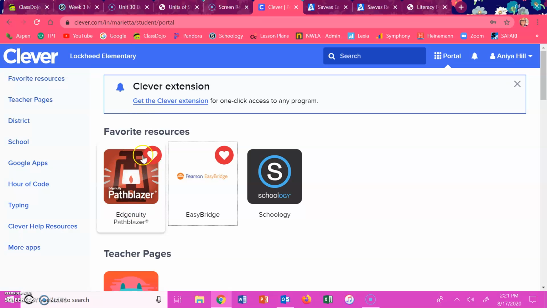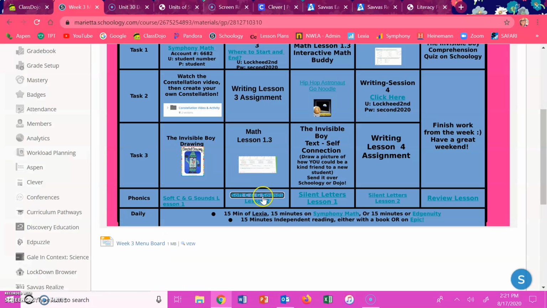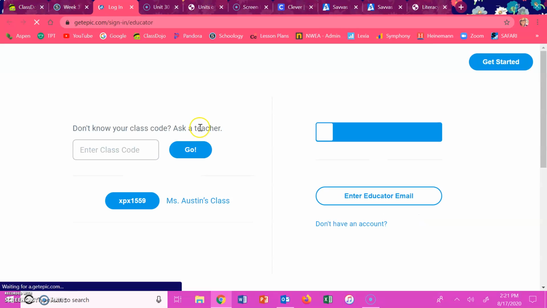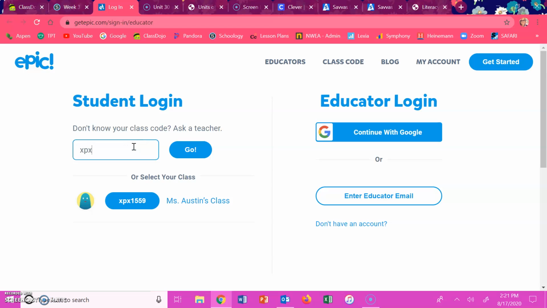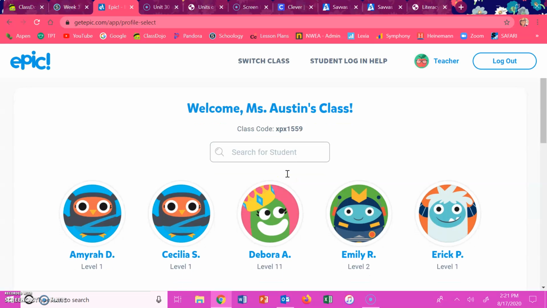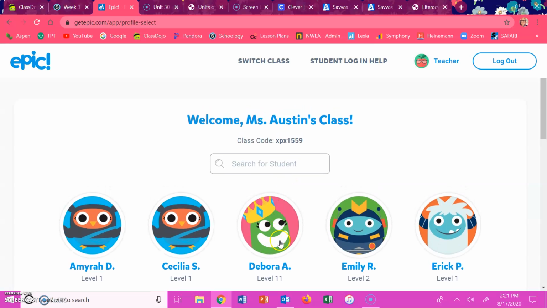You would click the red lantern. And then 15 minutes of independent reading, either with a book or Epic. Code XPX 1559. Click on your name. And once you're reading, your levels start to go up.